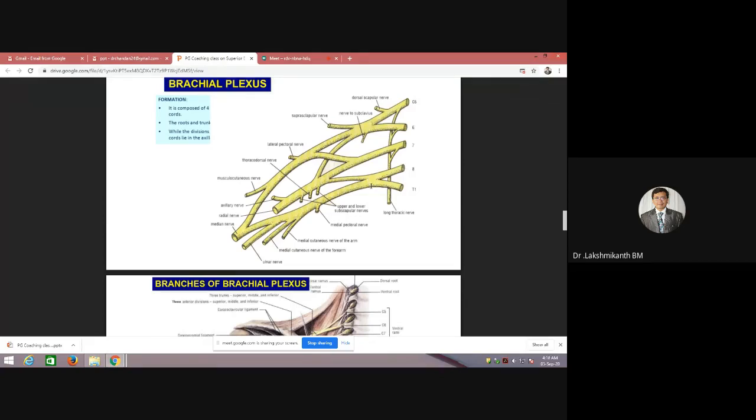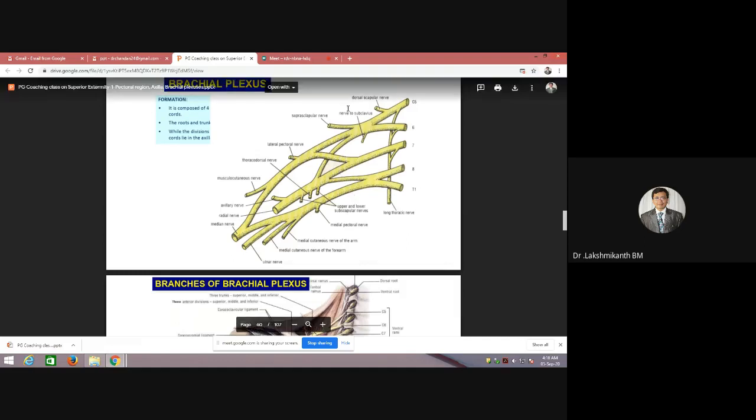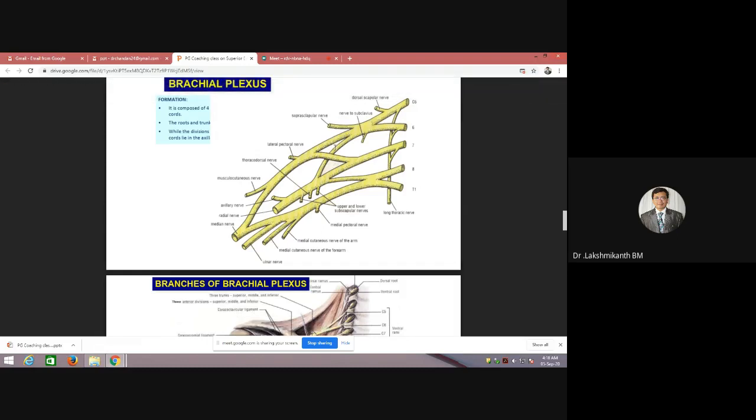Each trunk will divide into divisions, anterior and posterior.